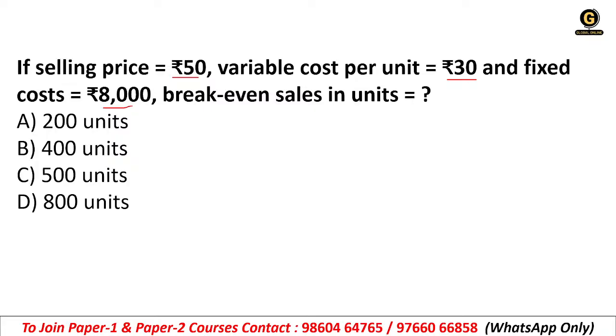So selling price is 50 rupees, variable cost is 30, and fixed cost is 8,000 rupees, so you have to cover that 8,000 rupees to make a profit, right? So what will be the break even sales in units? Find out, and you can give your answer in the chat box. Is it 200 units, 400, 500 units, or 800 units? Give your answer in the comment box.